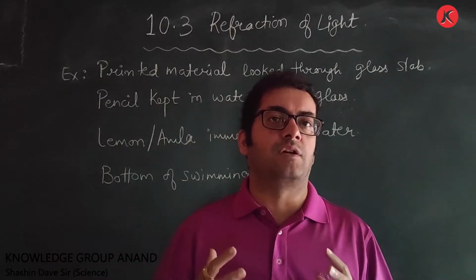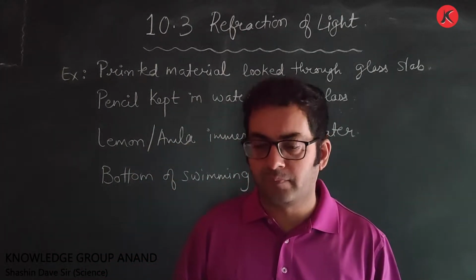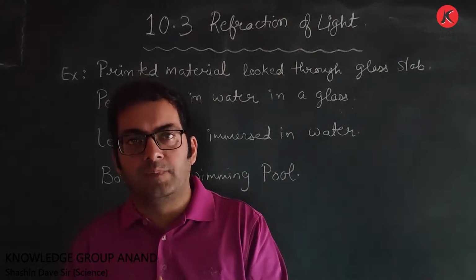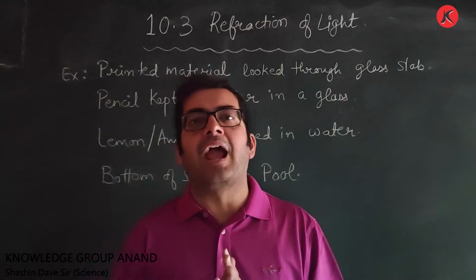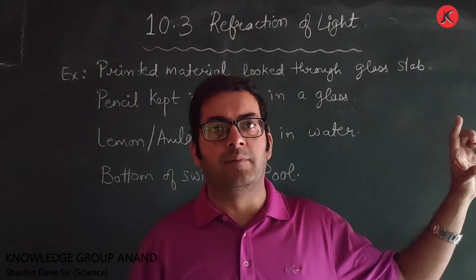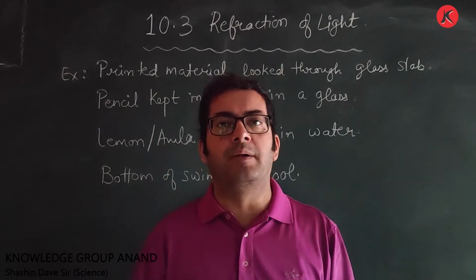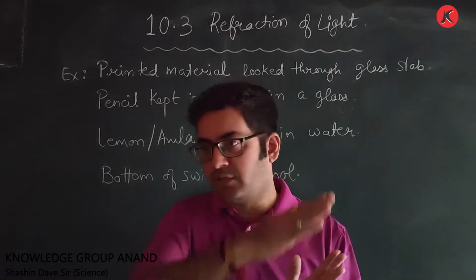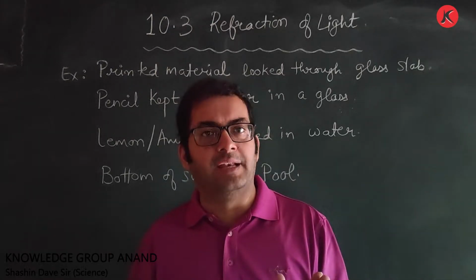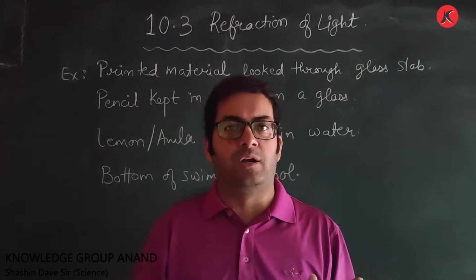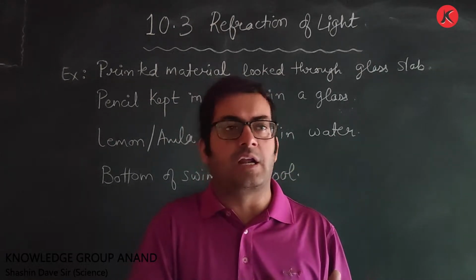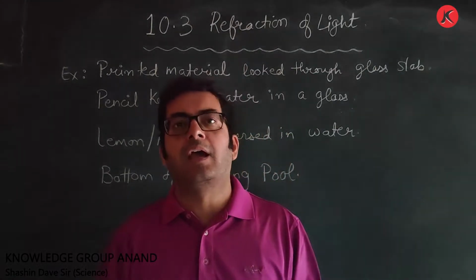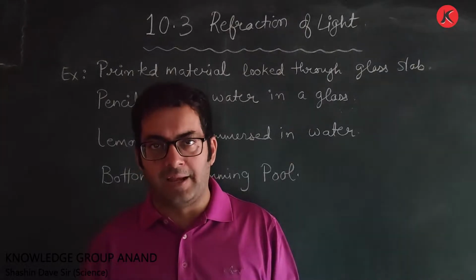Now how does the refraction of light affect all those things? The science behind this is that when a ray of light enters from one transparent medium to another transparent medium, it undergoes bending. It doesn't go straight, it bends at a certain angle. So this bending of light, when a ray of light enters from one transparent medium to another transparent medium, is termed as refraction of light.